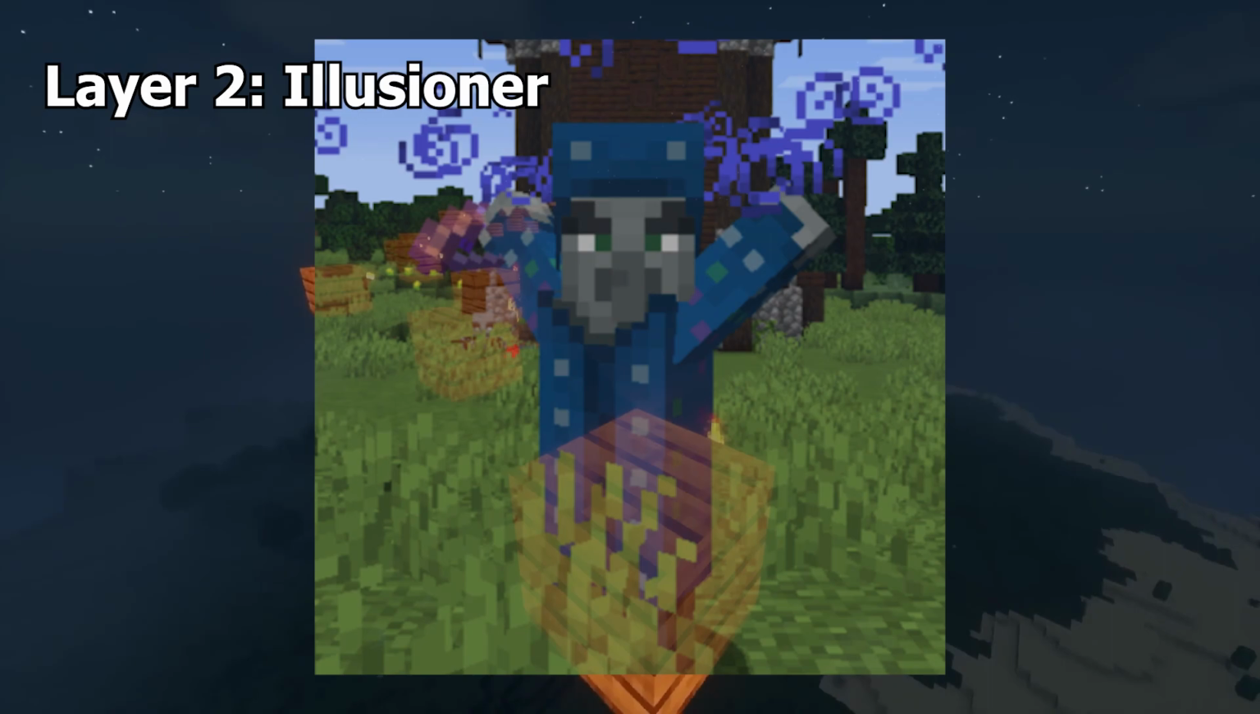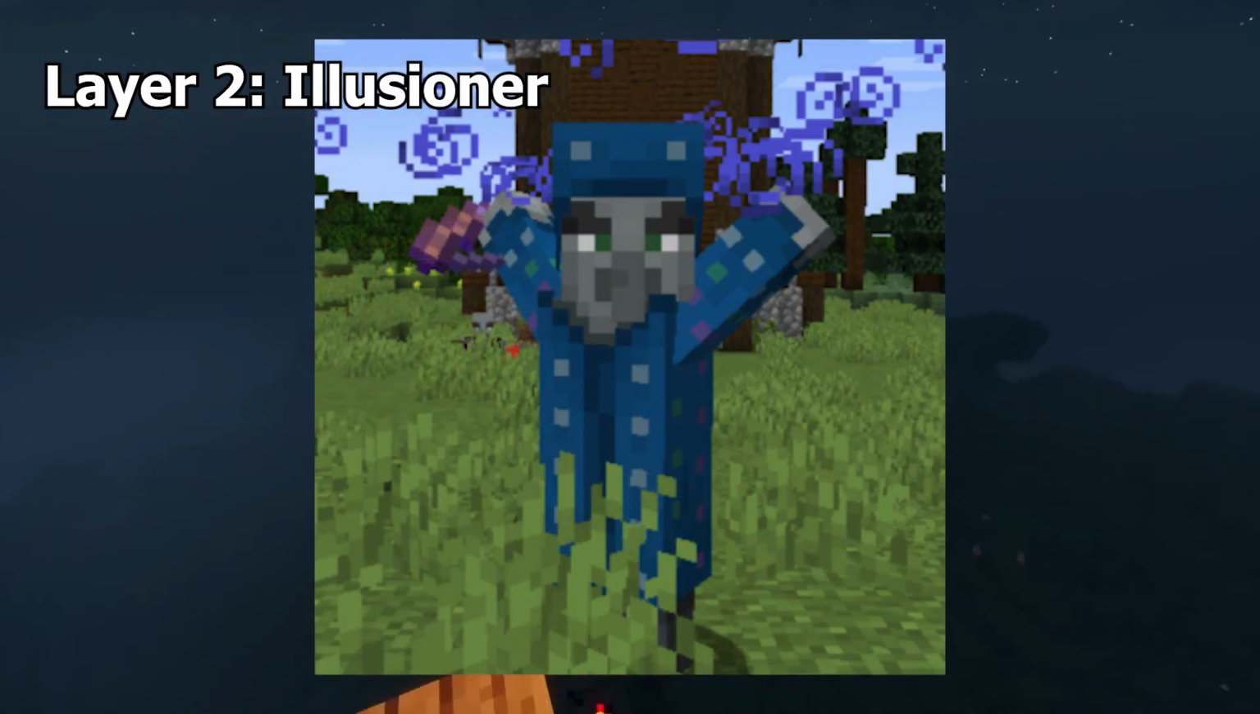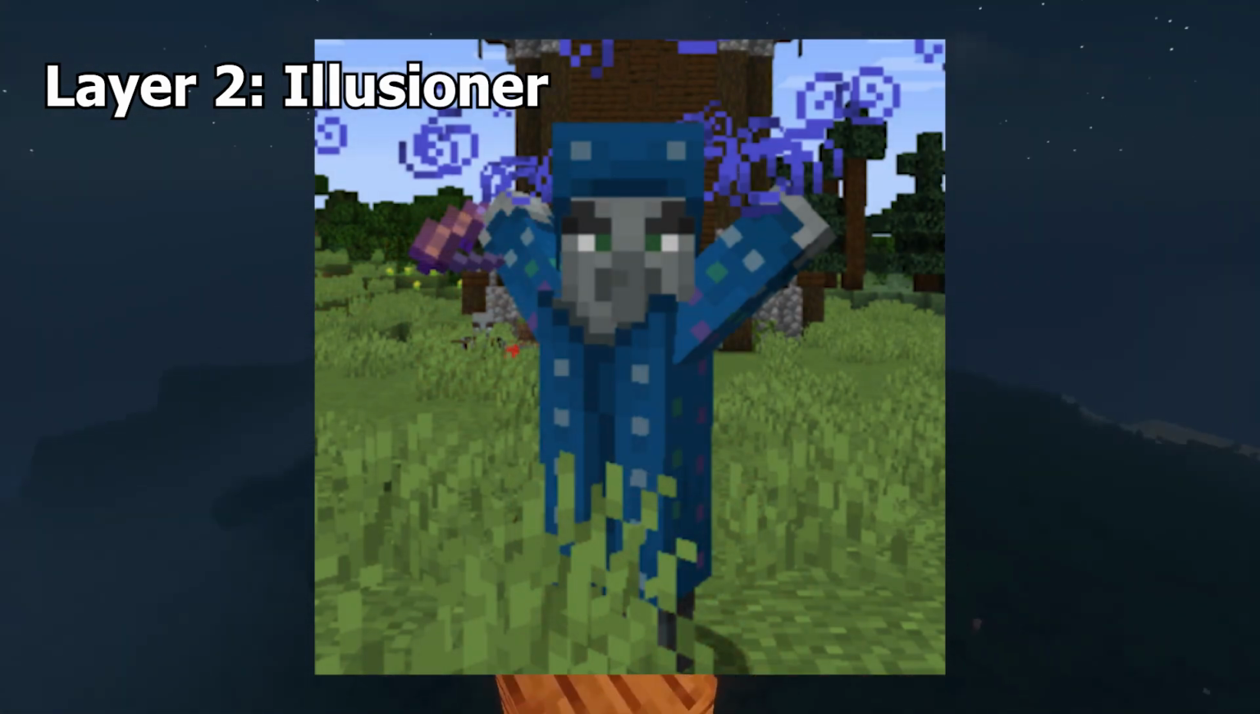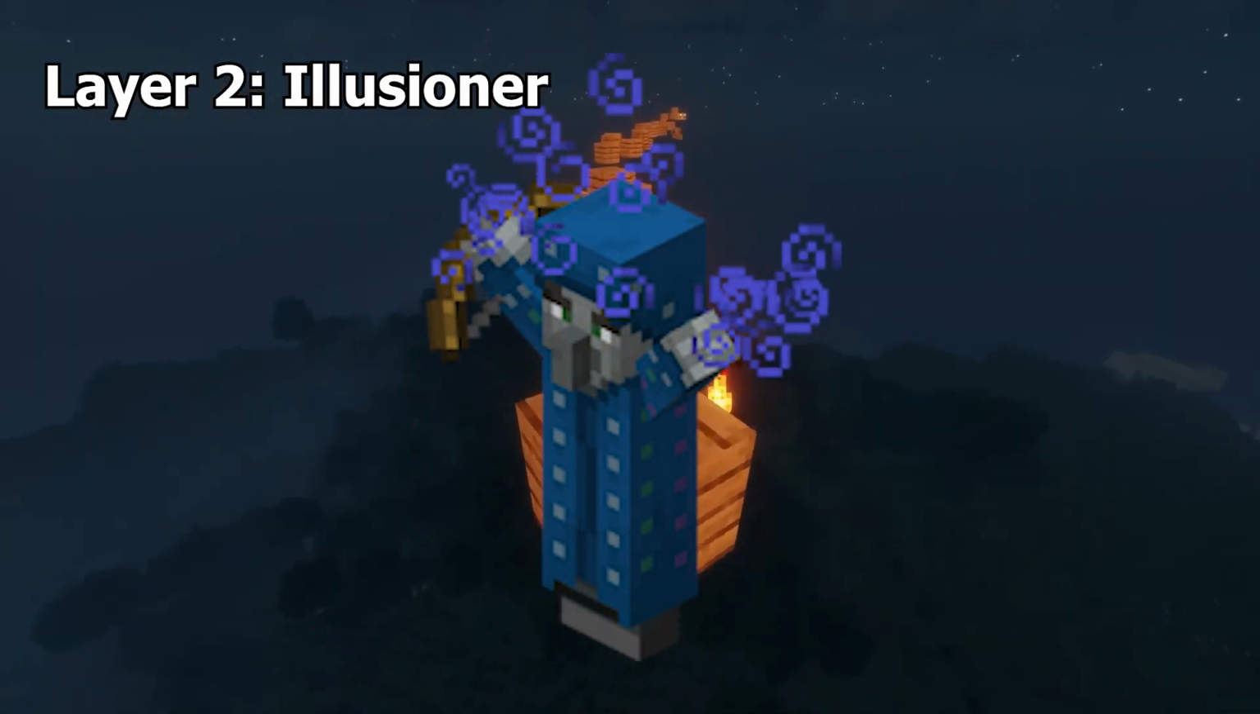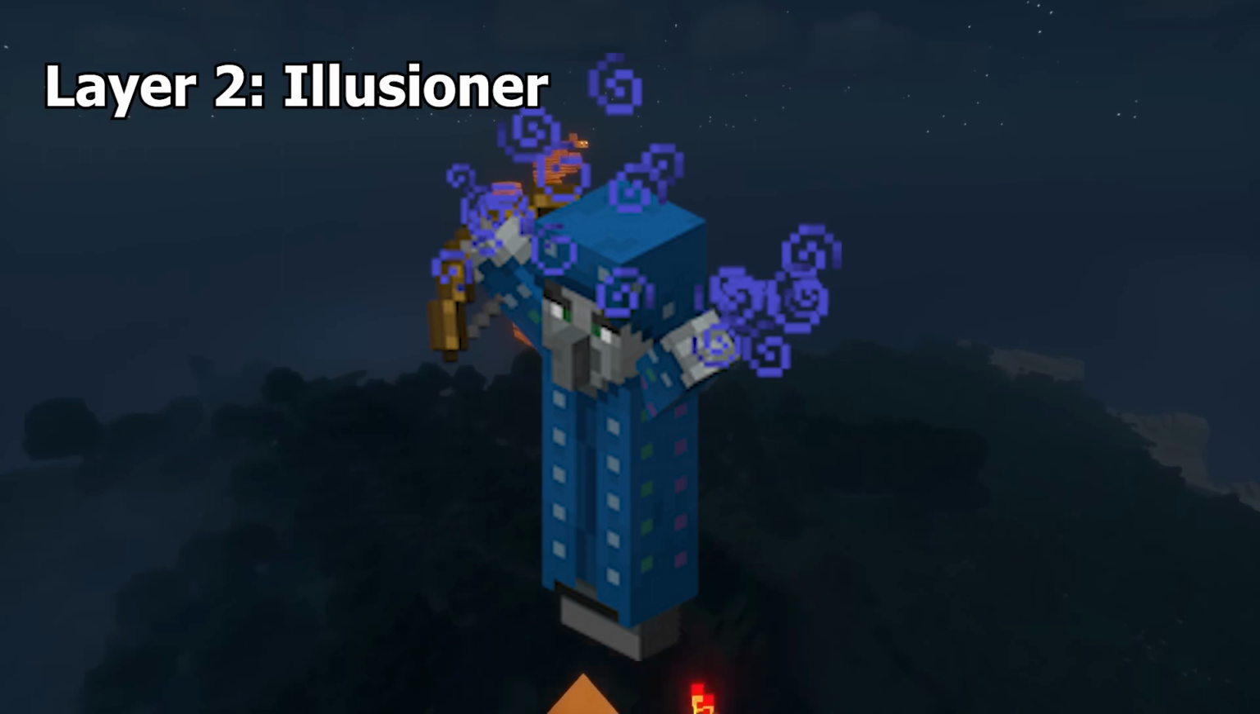Illusioner is an unused illager that uses magic and ranged attacks. They actually have some really cool attacks, such as making the player blind, casting a spell to become invisible, and sending out 4 fake duplicates while invisible.